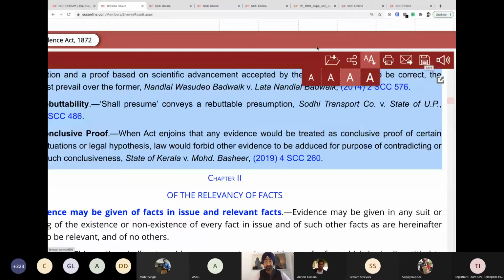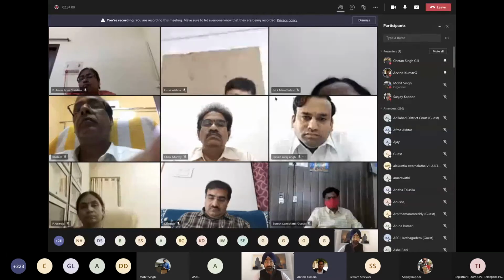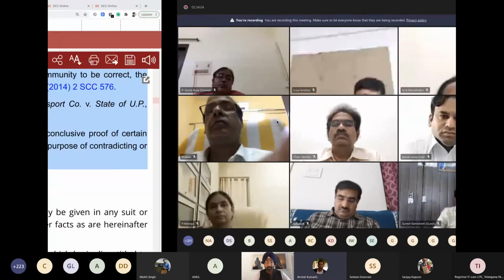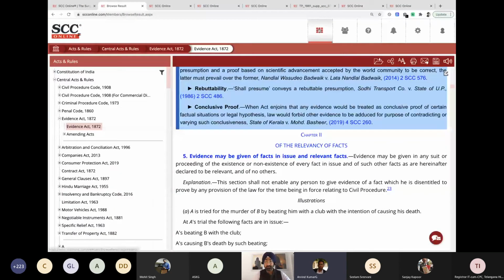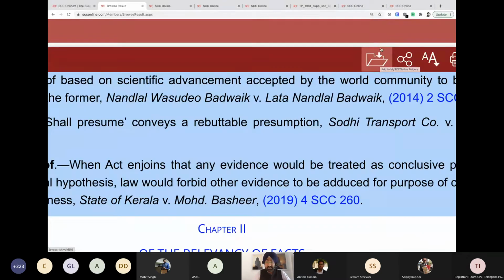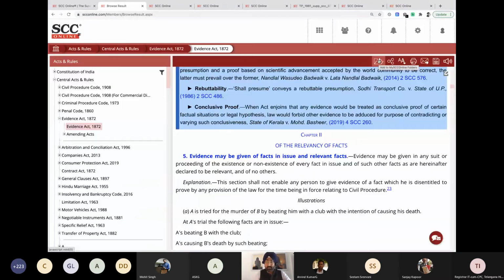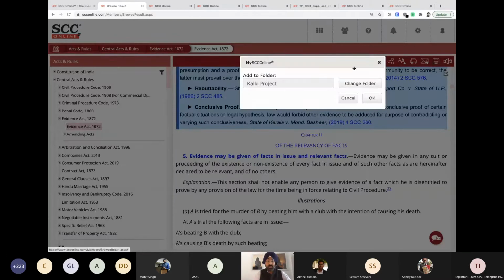Chetan, I want you to show the ALT, ALD also. And the online folder also. Okay, I think I can show the online folder from here itself. Yes, we can make our own folders over here. This folder option is available everywhere in any search that you've done. I click on this, so let me zoom out. It asks, where do you want to save this document, in which folder? Kalki project.